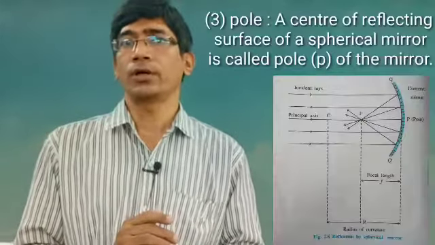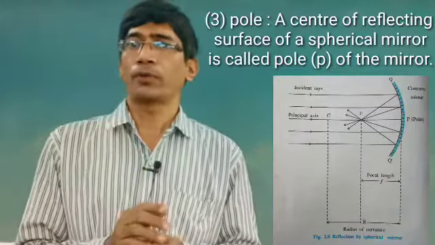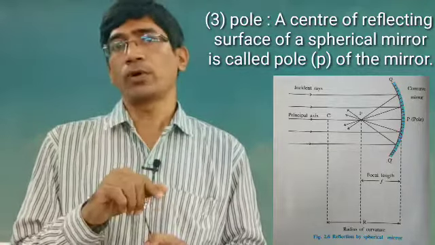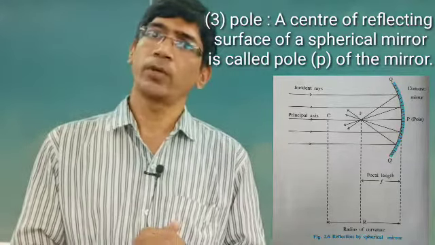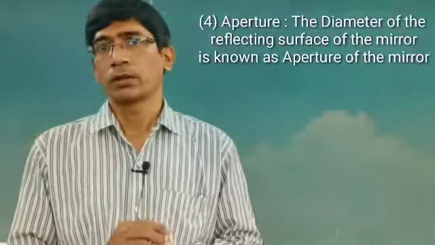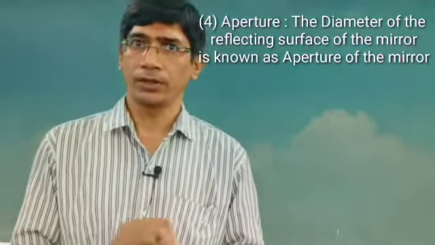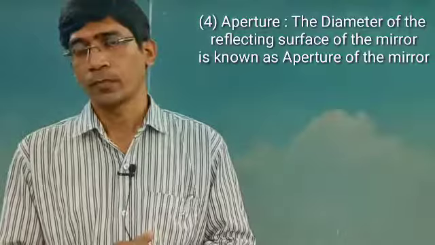Another point, the pole. What is the pole? It is the center of the concave mirror or the convex mirror. The center of the mirror is known as the pole. The diameter of the mirror is known as the aperture.